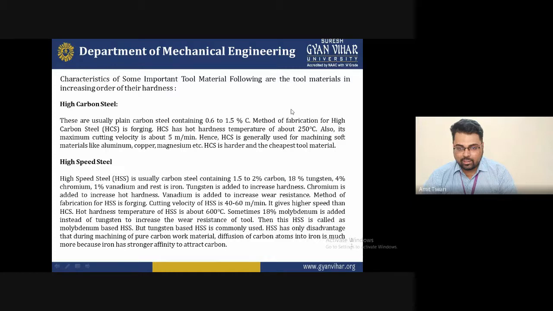So these are the two. I'm just giving an introduction. If you have a doubt, we will discuss it via mail, for the selection criteria of the cutting tool material. Basically, I will describe the high carbon steel and the high speed steel, and 99.9% of the time we use high speed steel material for a single point cutting tool for machining. With the given chemical composition, it provides very good machining performance capability.